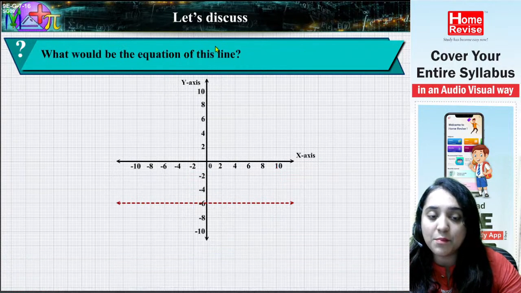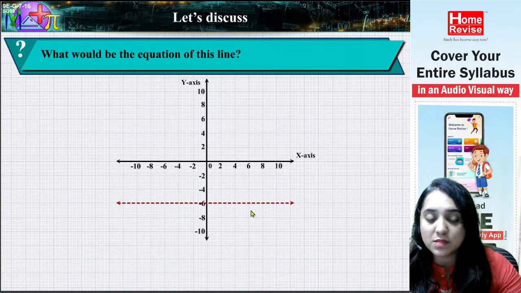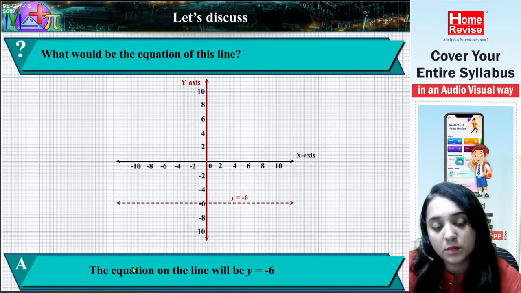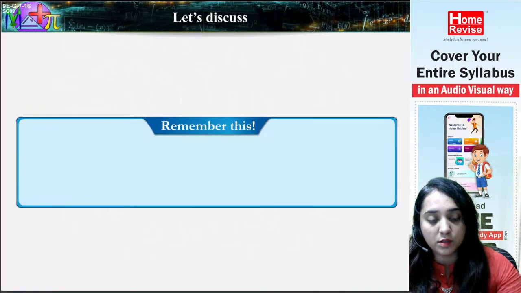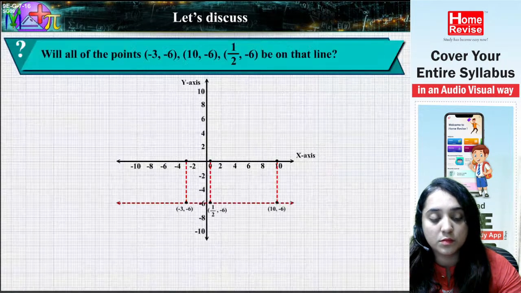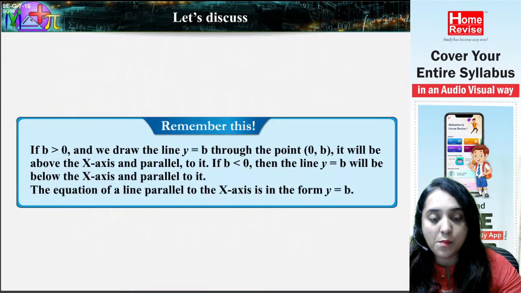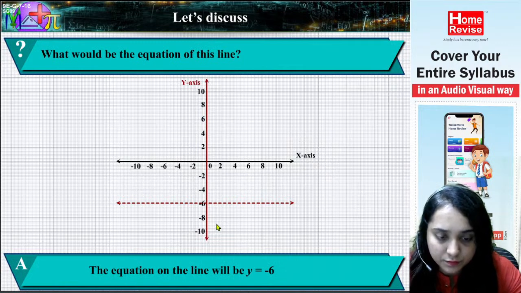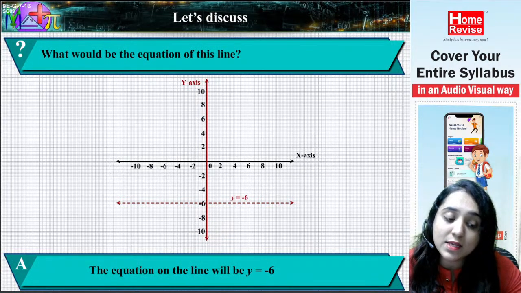In this way, the y-coordinate is the same number, -6. What will be the equation of this line? The equation of the line will be y equals -6. Now this is important.